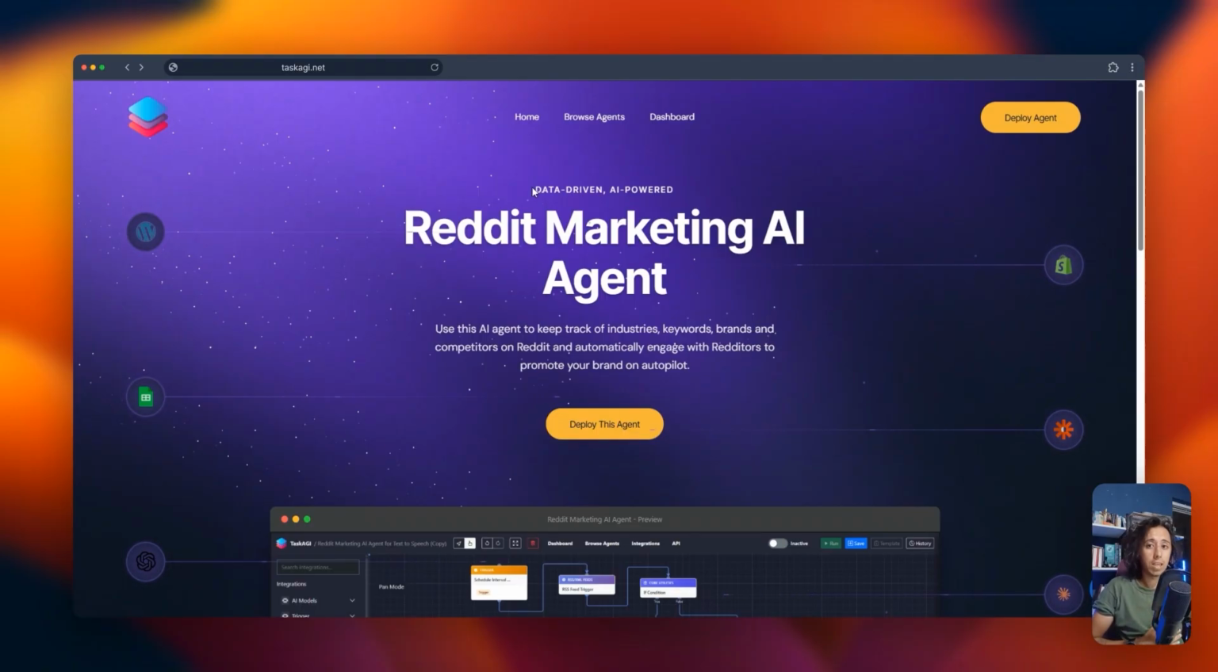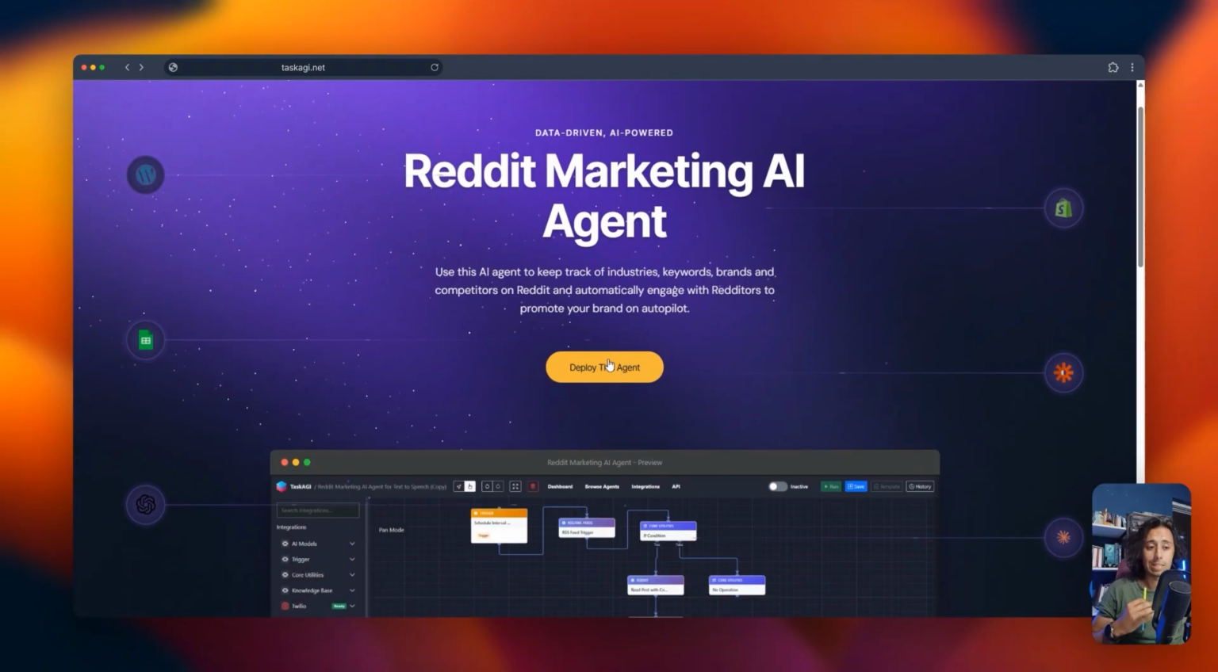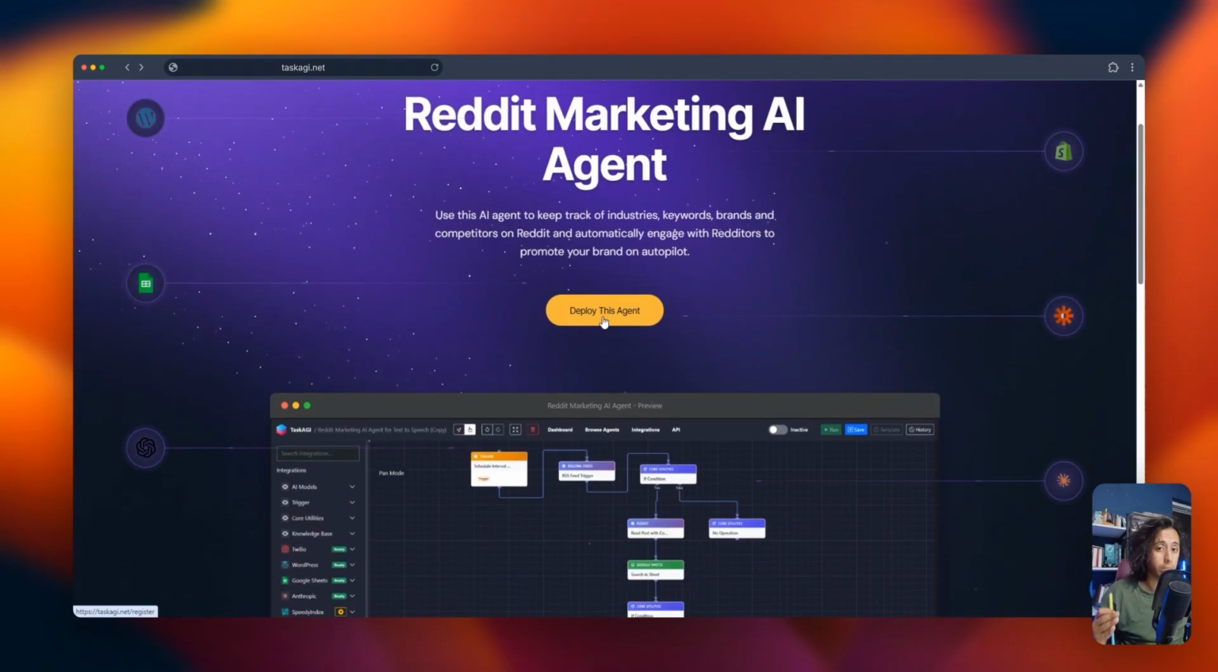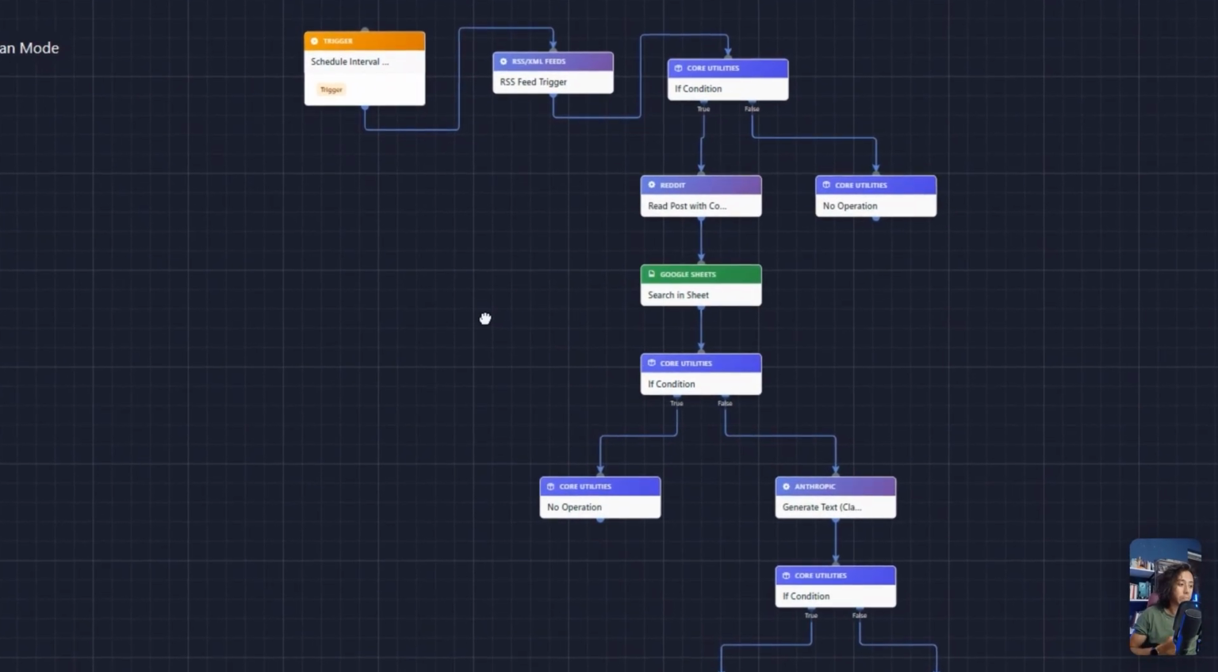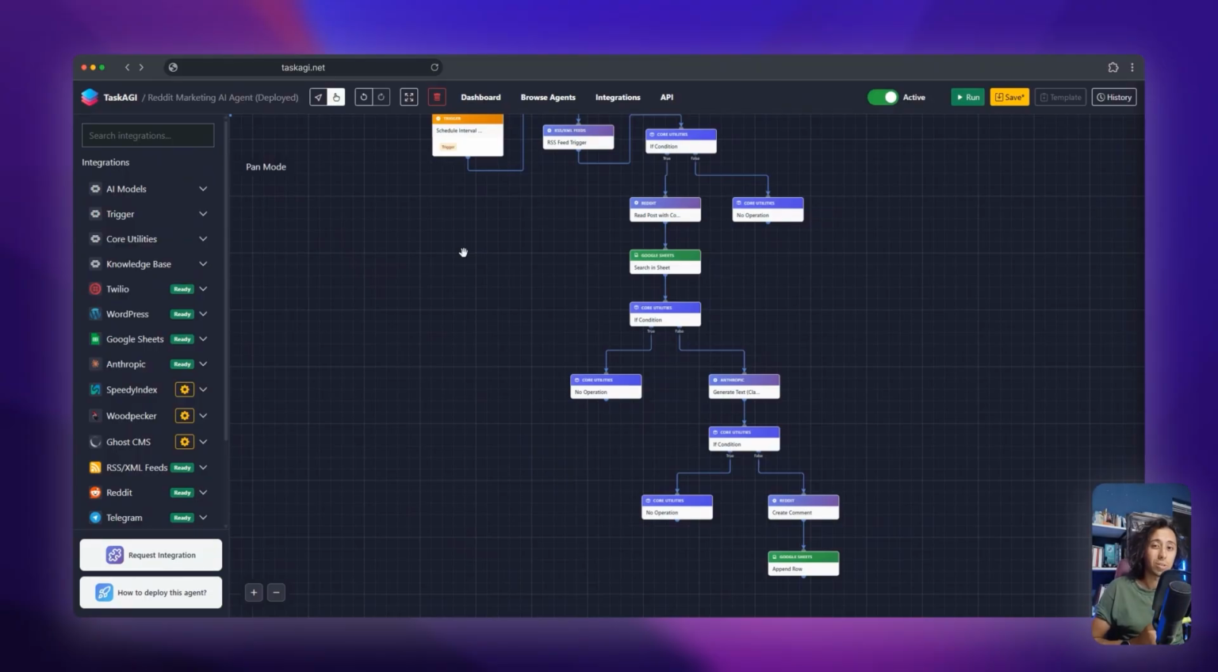Now, setting up this agent takes less than 5 minutes because everything is already built for you. All you have to do is simply click on this deploy agent button, and it's going to take you to this page. Now, this AI agent actually requires a few integrations before we can start promoting on Reddit.